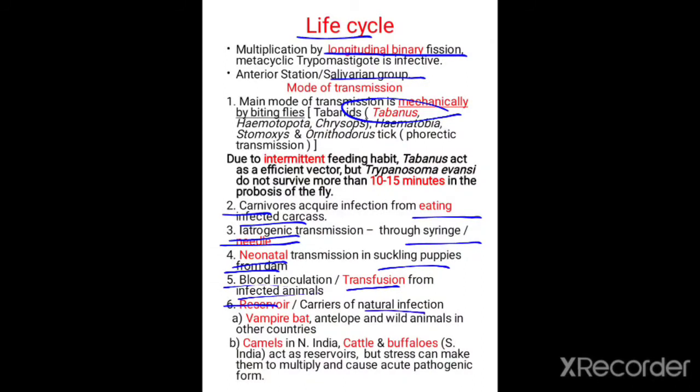Reservoirs are carriers of natural infections, or the vampire bat. This acts as the reservoir or carrier of the natural infections, and in India, camel, cattle, and buffalo act as the reservoir host for Trypanosoma evansi.